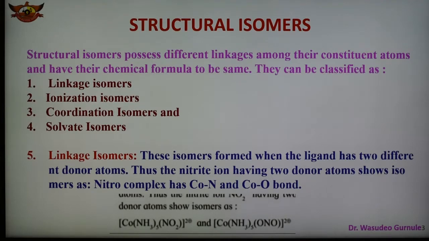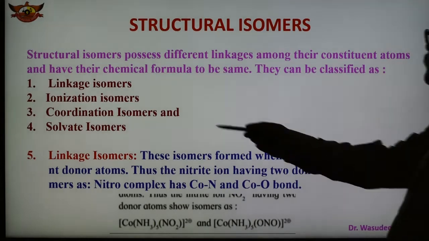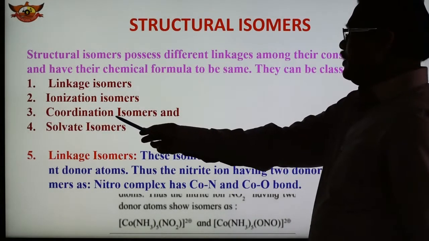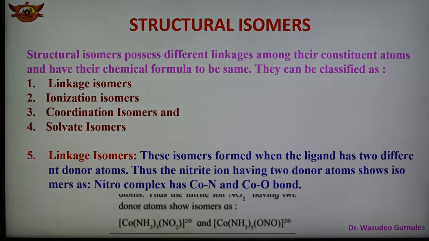In the case of structural isomers, different types are also there. So first of all we should know what is meant by structural isomer. We can say that these are the isomers which have different arrangement of ligands around the central metal atom. The various types of structural isomers given here are linkage isomer, ionization isomer, coordination isomer, and solvate isomer. So these are the 4 structural isomers that we are going to see. First one is linkage isomer.